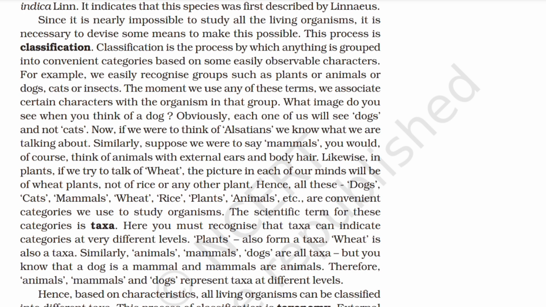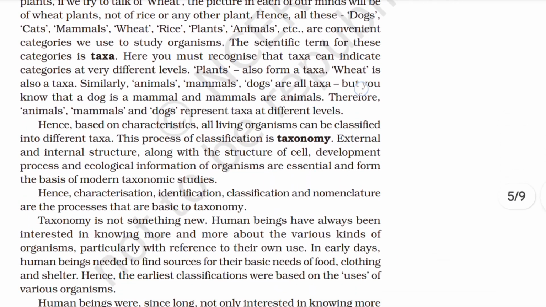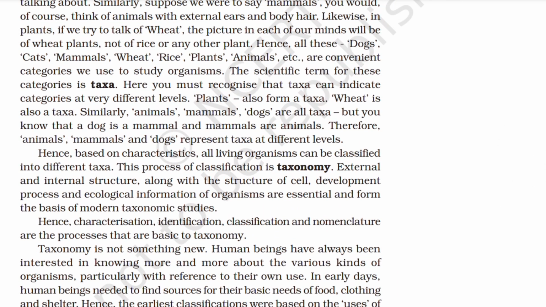The scientific term for these categories is taxa. Here, you must recognize that taxa can indicate categories at very different levels. Plants also form a taxa. Wheat is also a taxa. Similarly, animals, mammals, dogs are also taxa. But you know that a dog is a mammal and mammals are animals. Therefore, animals, mammals, and dogs represent taxa at different levels. Hence, based on characteristics, all living organisms can be classified into different taxa. This process of classification is taxonomy.